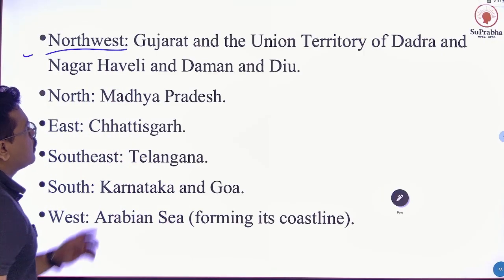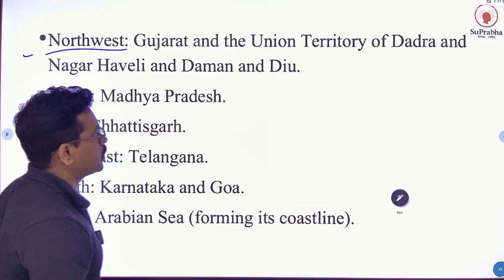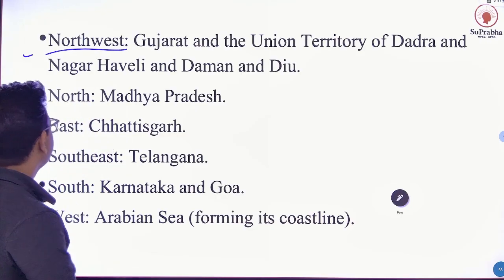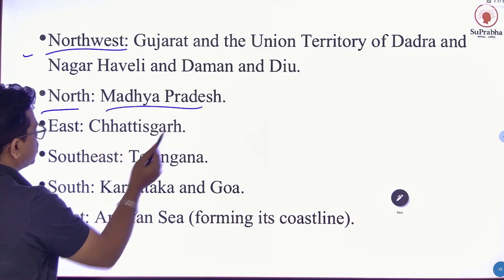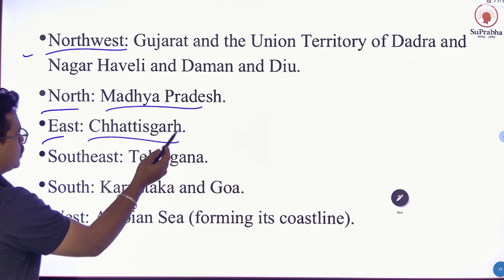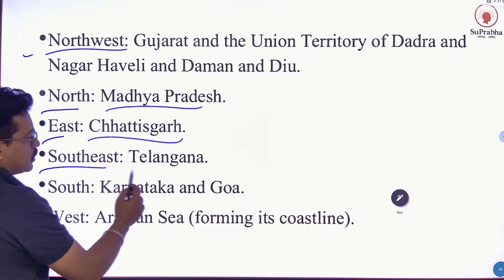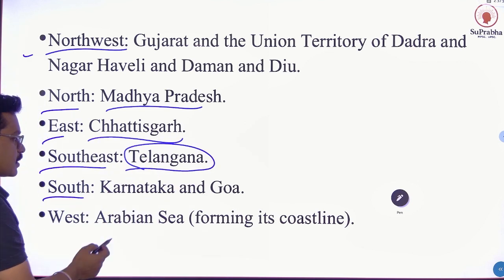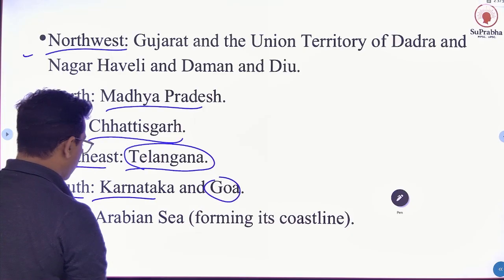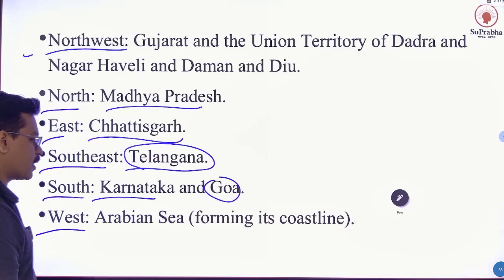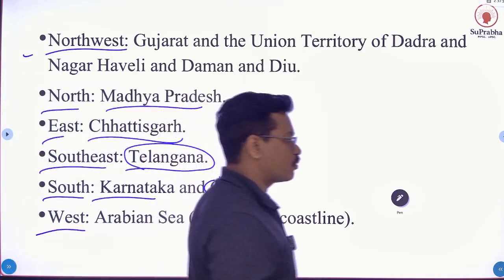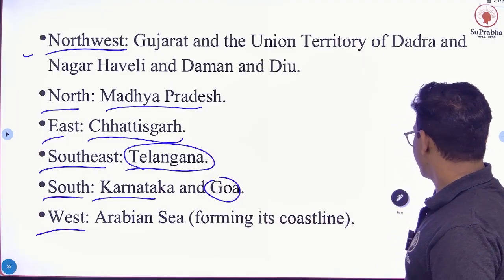Northwest direction, Gujarat and the union territory of Dadra Nagar Haveli. North direction Madhya Pradesh, eastern direction Chhattisgarh, southeast direction Telangana, south direction Karnataka and Goa, and west direction covered by the Arabian Sea, forming a coastline.